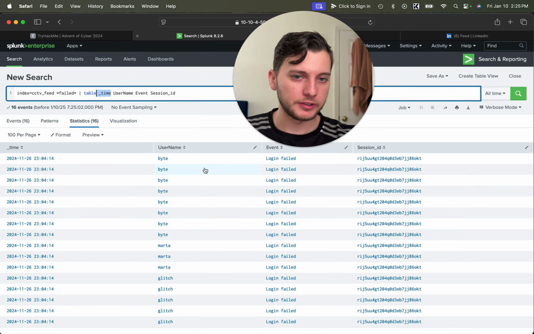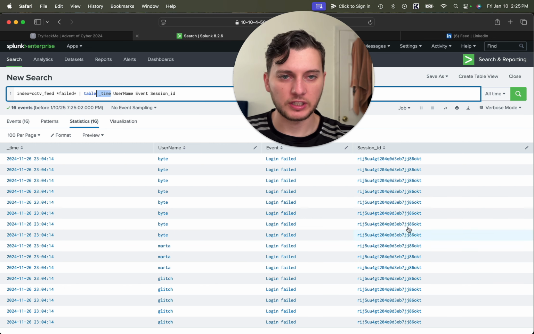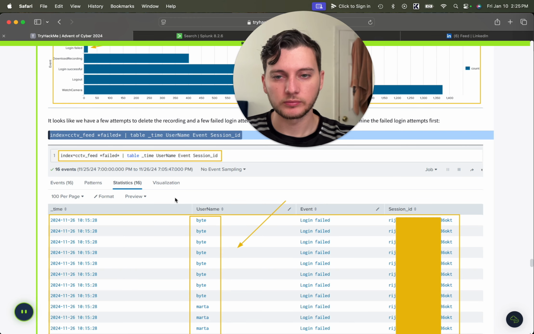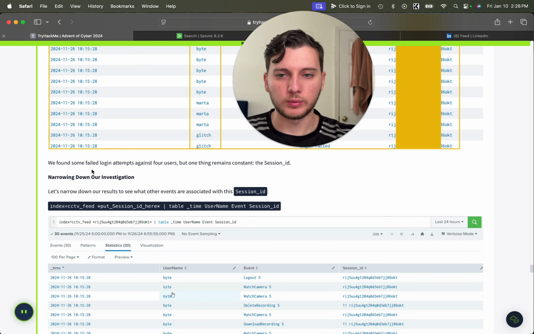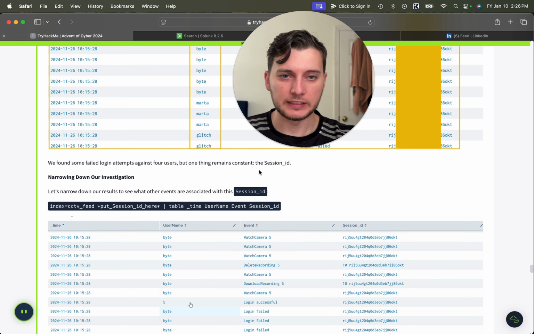We can see here, Byte has login failed, Marta, and glitch. However, they're all the same session ID, which is pretty suspicious. They should be different session IDs because they're different users. So this is pretty suspicious right away. They have the same session ID. So we found some failed login attempts against 4 users, but one thing remains constant, the session ID.